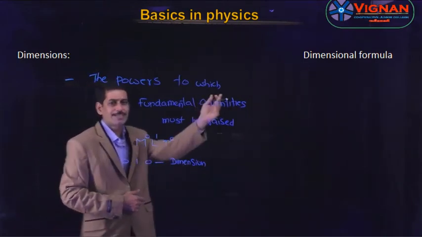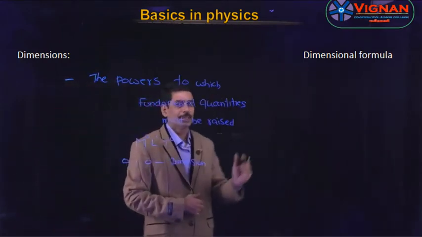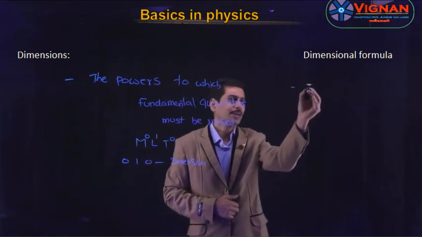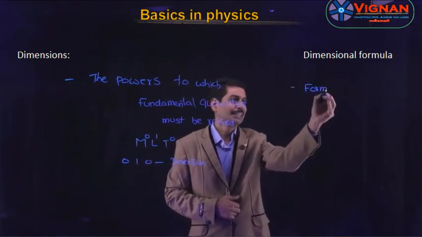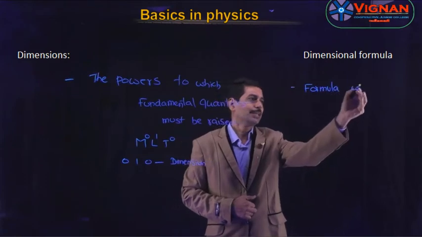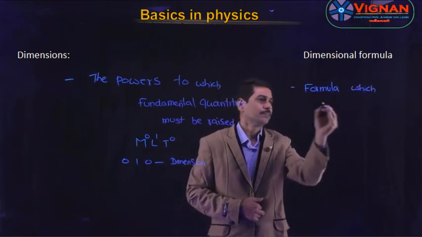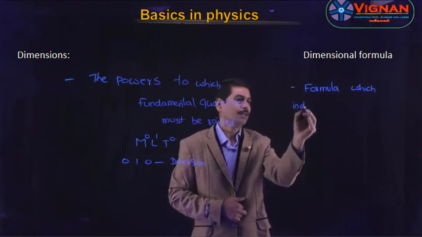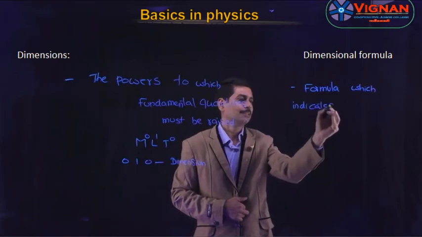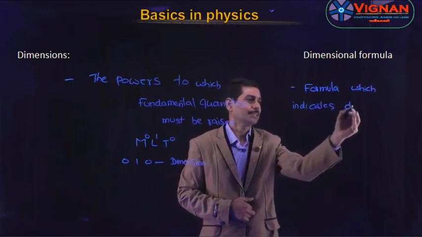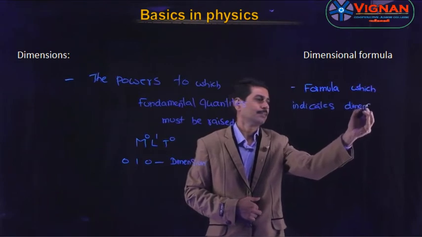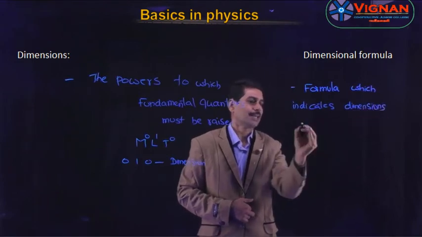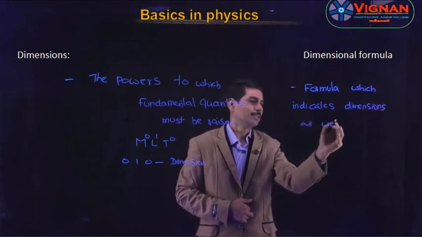Now let us see what is dimension formula. Dimension formula is nothing but the formula or the equation which indicates the dimensions, that is the powers, as well as the fundamental quantity.